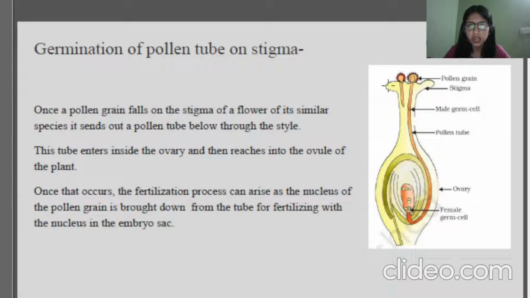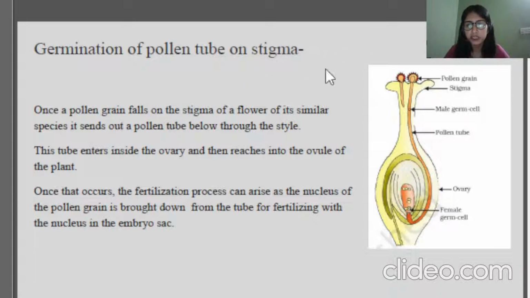So why do you think that this pollen is not able to develop here? I will be telling you the answer: this pollen is not able to germinate over this stigma because it does not belong to the similar species, or it does not have the compatibility that is required to germinate over this stigma. This is how they inhibit pollen from other species from entering the stigma, because we need some kind of filter in nature as well to avoid the wrong crossovers, right?